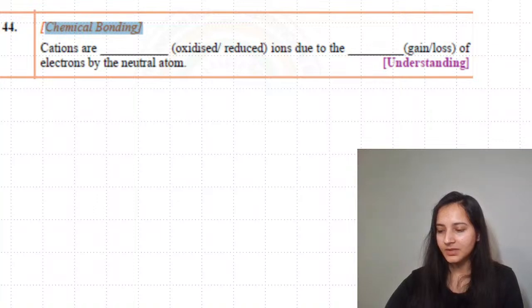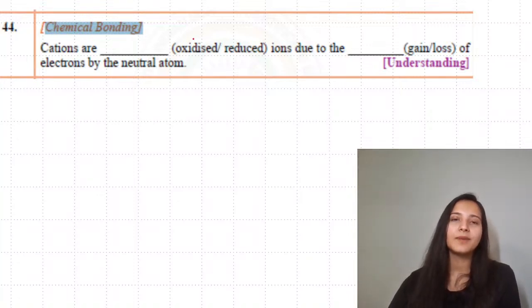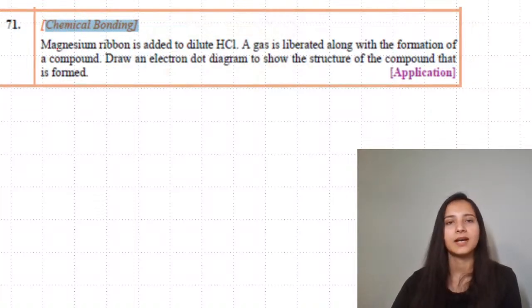Next: cations are oxidized or reduced due to what? So cations are formed by oxidation, and that is due to the loss of electrons from the neutral atoms.